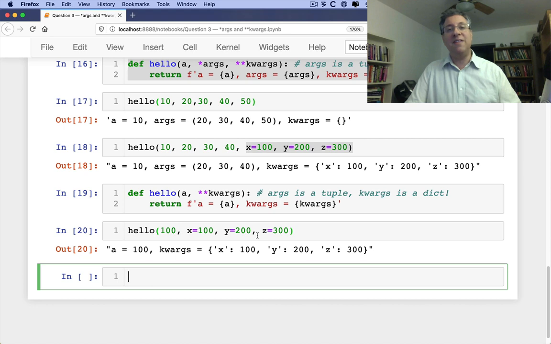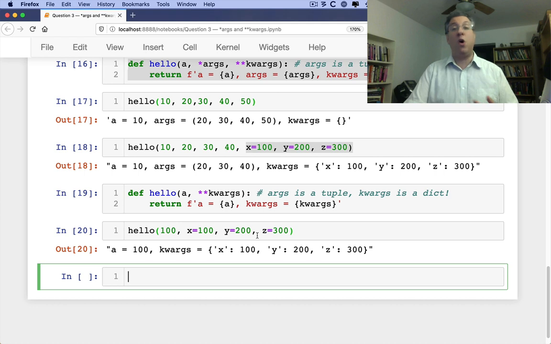The other thing to remember is neither of these is mandatory. If you really want, you can create a function that takes a tuple as an argument, or takes a dictionary as an argument. And then you'll just work with those, as per a regular tuple or dictionary. The advantage of splat args and double splat kwargs is that it feels a little more natural. You're not passing a complex data structure as one argument. Rather, you're letting the user call the function with as many arguments as it wants, either positional or keyword.